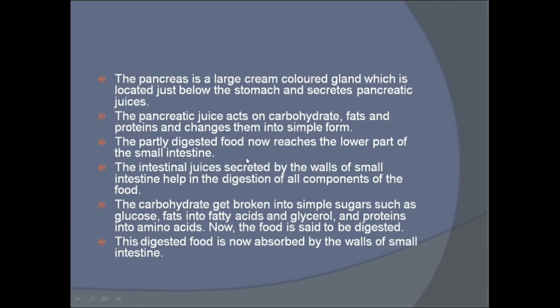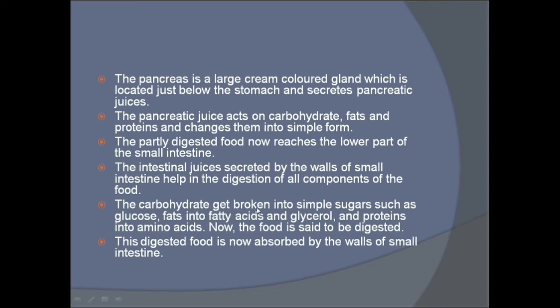The partly digested food now reaches the lower part of the small intestine. So from the stomach, the food passes into the small intestine, and from the upper part of the small intestine it reaches the lower part. The intestinal juices secreted by the walls of the small intestine help in the digestion of all components of the food.